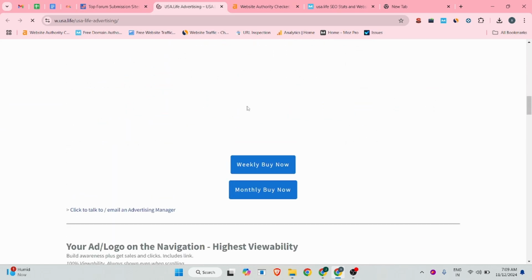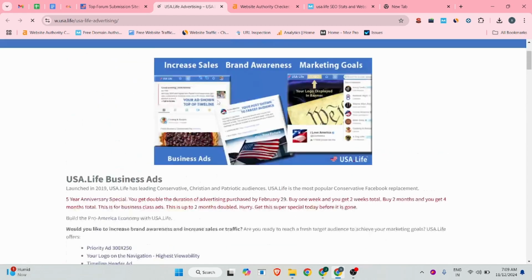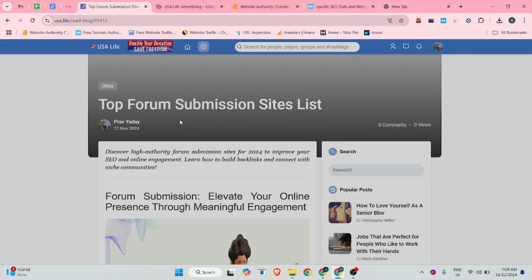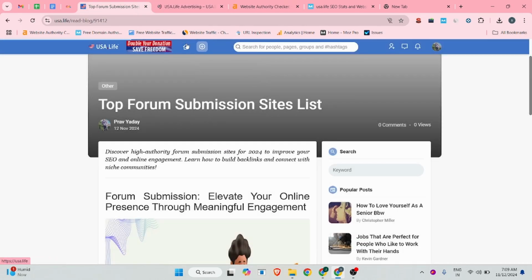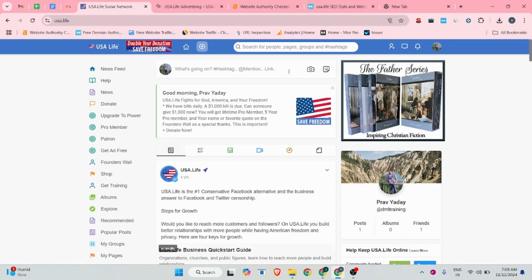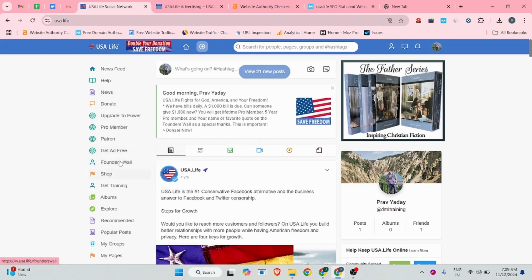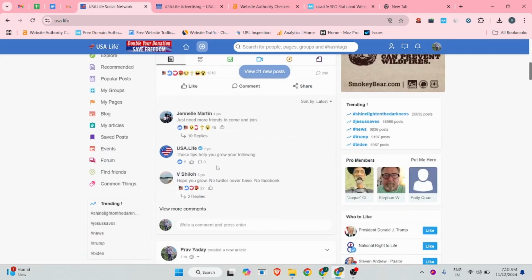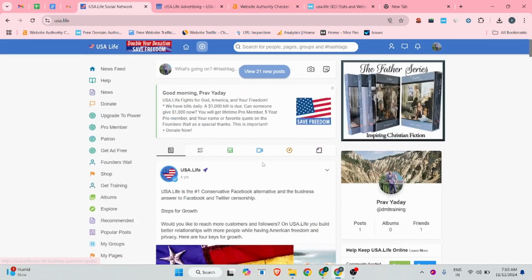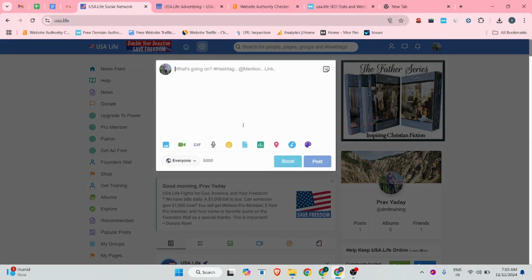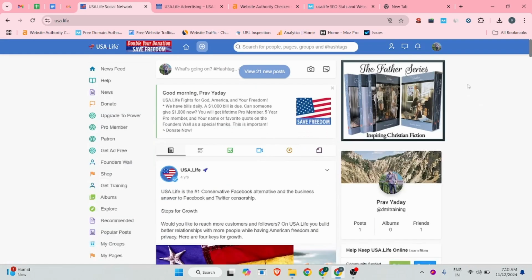Okay, so I guess they are working on the classified ads, but right now this feature is not working. So explore this website. There are many features available, like get ad free or anything. You are also able to create your social bookmarking backlink. Overall this is a best website to gain traffic from.